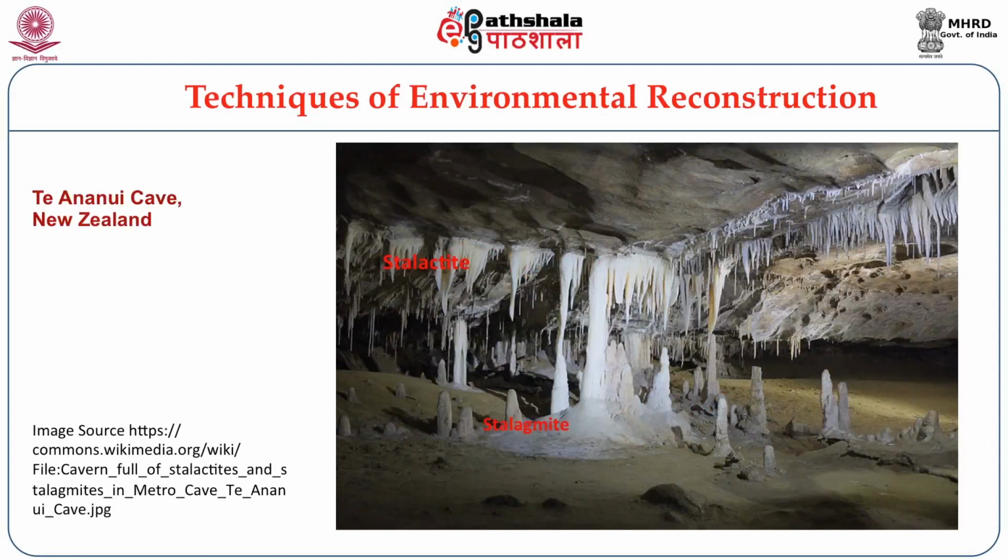The calcium deposits gradually form cone-like formations hanging from the cave, which are known as stalactites. And the same dripping water sometimes causes the calcium deposit to form a cone from the floor of the cave upwards. Such formations are known as stalagmites.